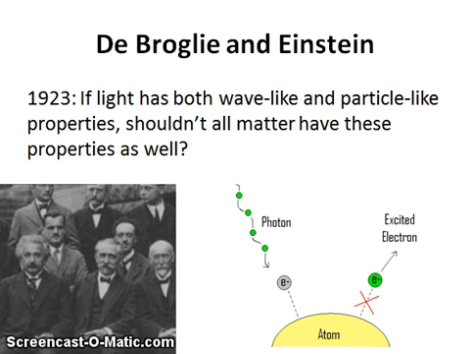In 1923, de Broglie proposed a hypothesis to explain the theory of atomic structure, and he based his hypothesis on Einstein's work on the photoelectric effect. So the question he asked himself was, if light has both wave-like and particle-like properties, shouldn't all matter have these properties as well? Here we have a picture of de Broglie and Einstein, because Einstein's theory contributed greatly to de Broglie's theory and was a proof that waves and particles could overlap.